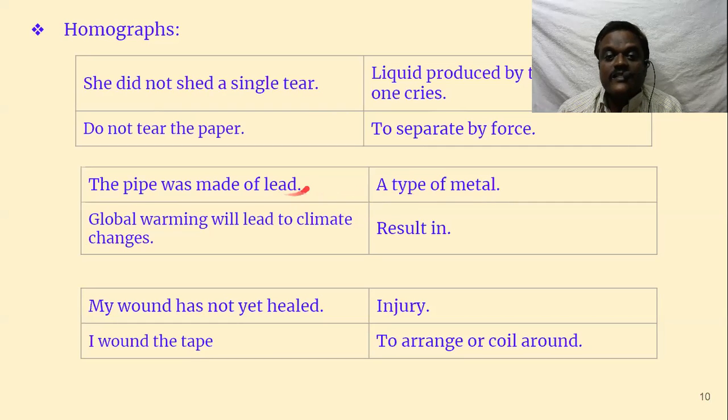We say in Telugu, sisam. The pipe was made of lead. Global warming will lead to climate changes. That means it will result in. It has a fourth meaning. Already we have learned three meanings of lead, and maybe this is the fourth meaning, result in.